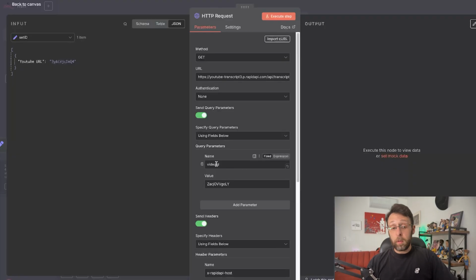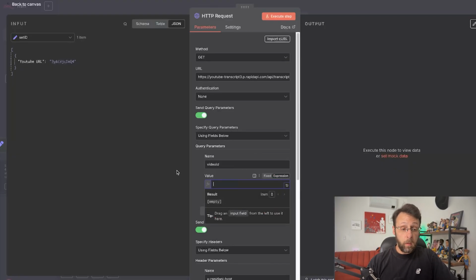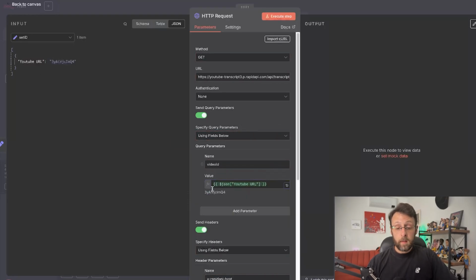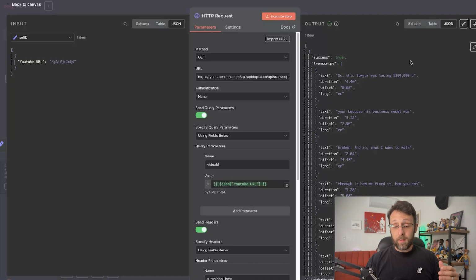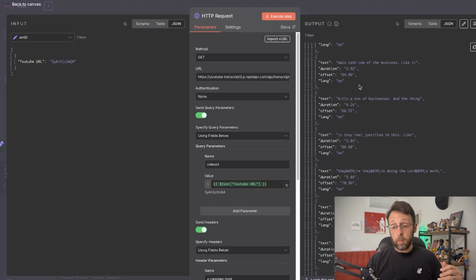This right here is where we put in the video ID. So I'm just going to change this to expression, and we can delete the value. And now we can pull in this field from over here to have the video ID. You can see here we have the video ID. And if I click execute step, this is going to run and grab the transcript from the Alex Hormozi video. Cool. And you can see here that this comes in this really weird broken format.